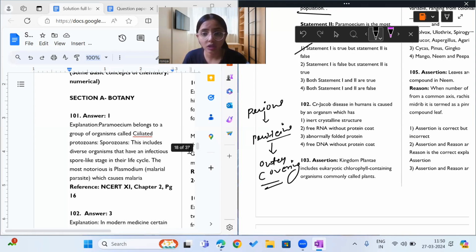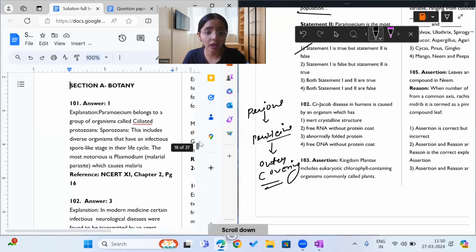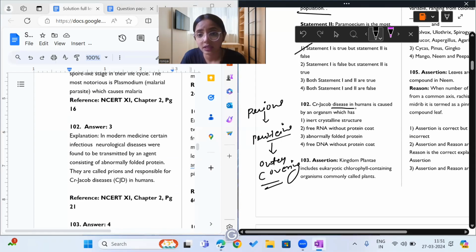Prions are proteinaceous particles without outer covering. Understood? Without outer covering. So, Creutzfeldt-Jakob disease in humans is caused by an organism which has inert crystalline structure.